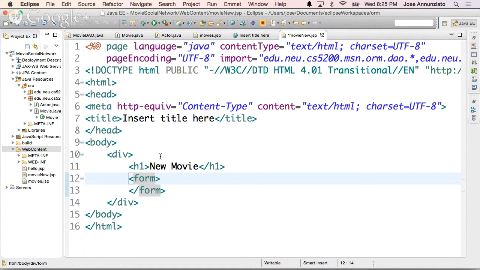Maybe, where do we want to go? Oh, I don't want to go into servlets. I'm going to make this as simple as possible. I don't want to have to explain another web thing.